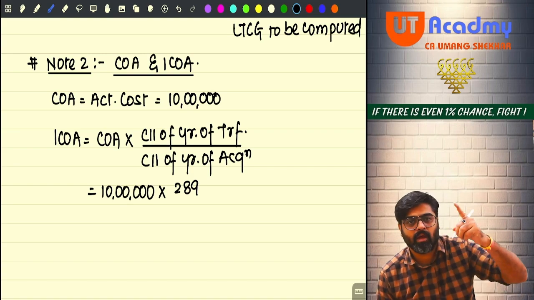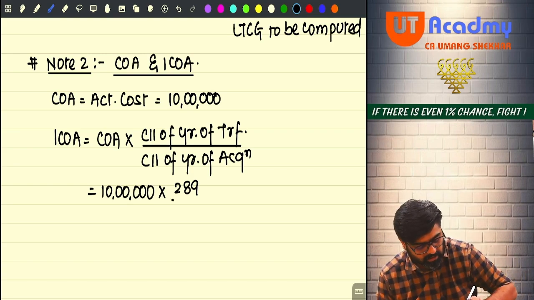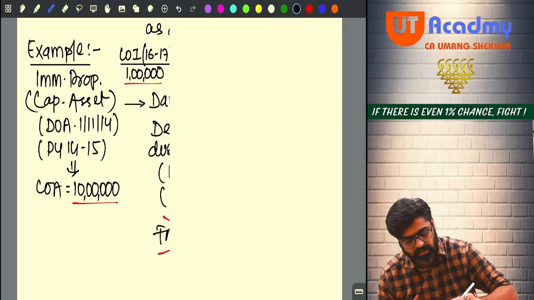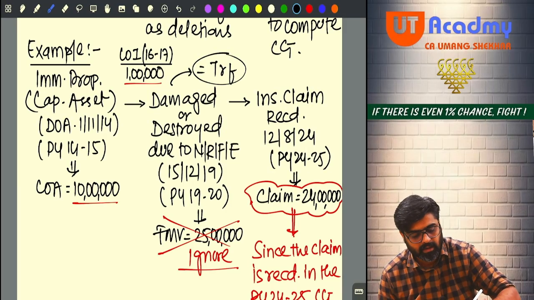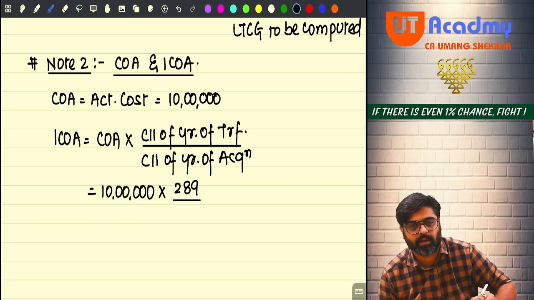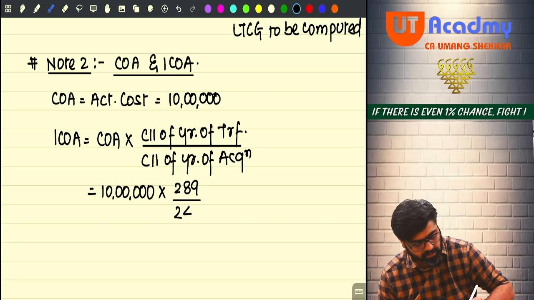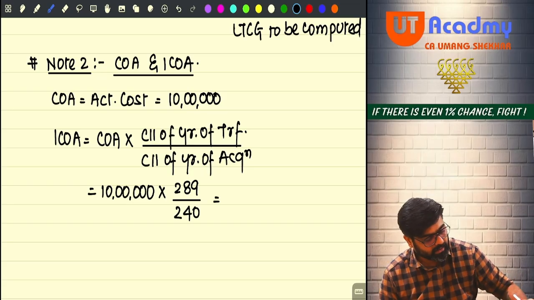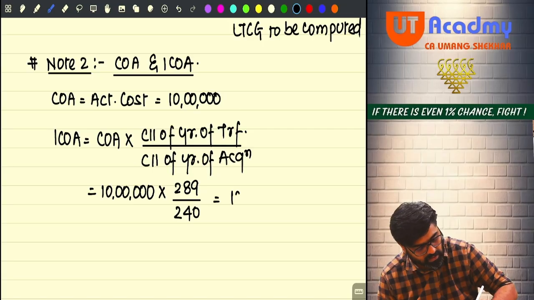So this is the CII of transfer year divided by CII of the year of acquisition. In which year did you acquire? 14-15. Can you tell me the CII of 14-15? It is 240. So now 10 lakh into 289 divided by 240. Are you going to get 12 lakh 4,167?